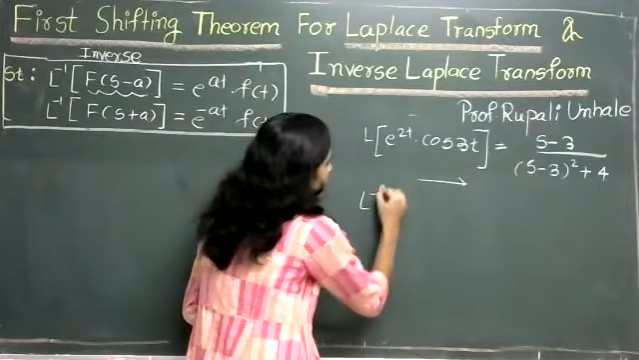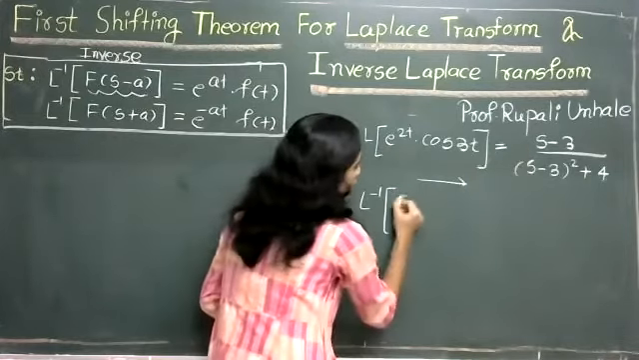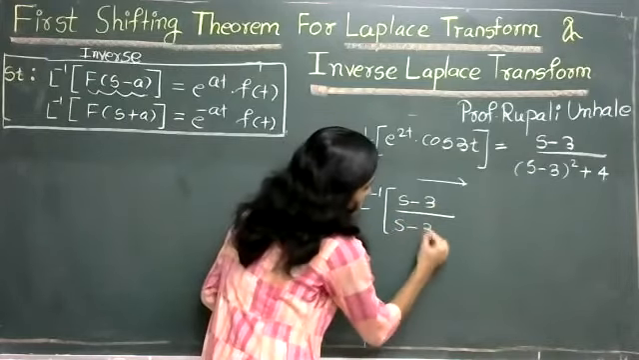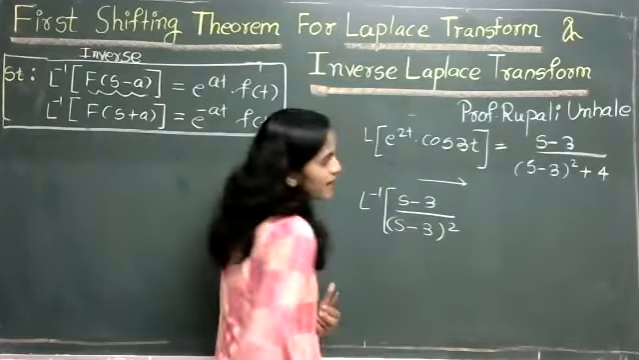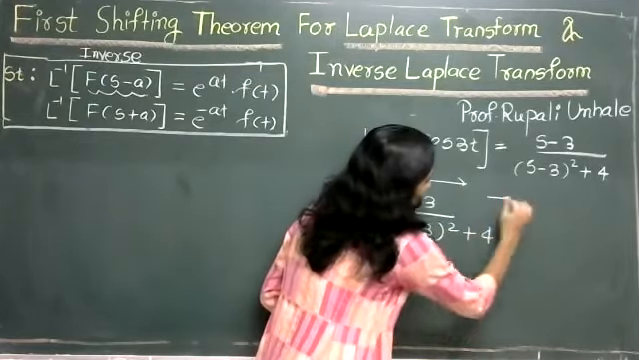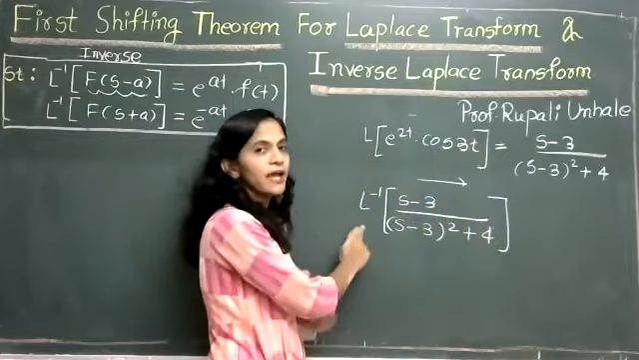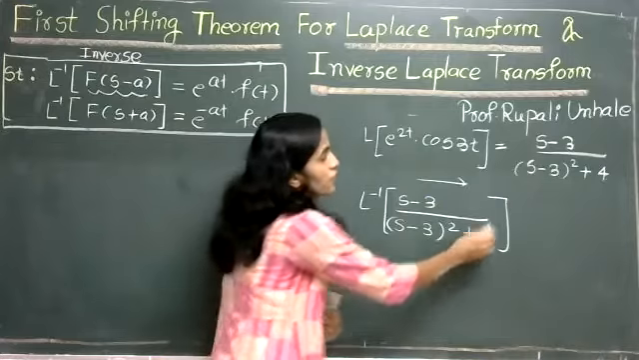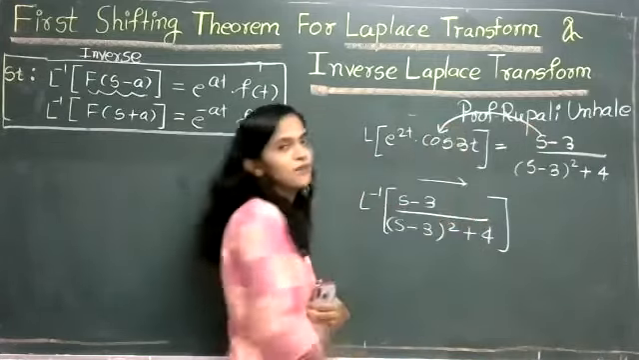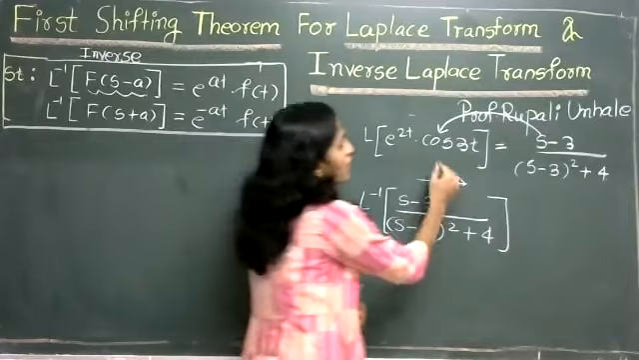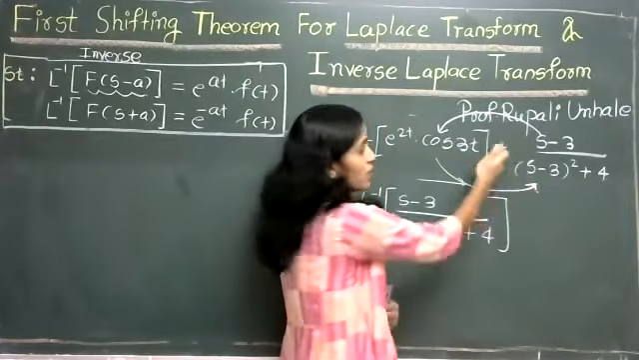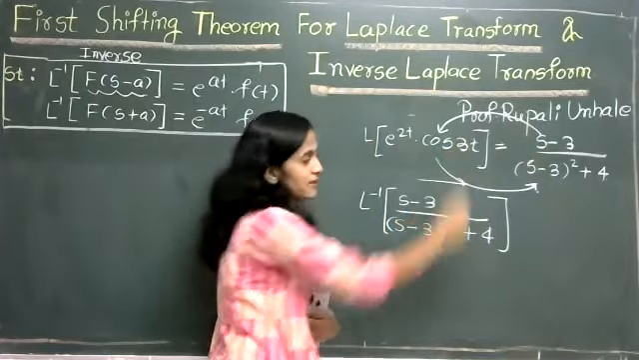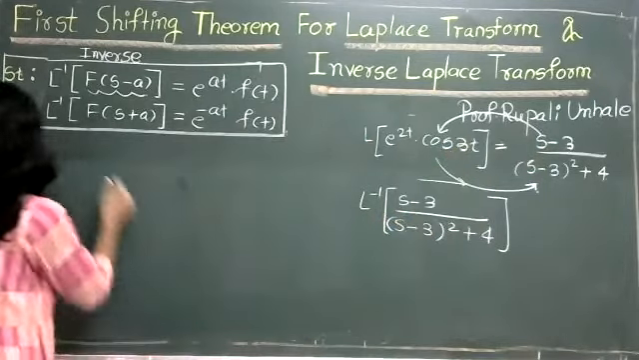Here we got from LHS to RHS. Now we are finding the example for L inverse of s minus 3 upon s minus 3 bracket square plus 4. So here we are going to find out the L inverse of s minus 3 upon s minus 3 bracket square plus 4. Using Laplace, we got this value; using inverse, we will get the value as e raised to 2t into cos 3t. Let's start the example.